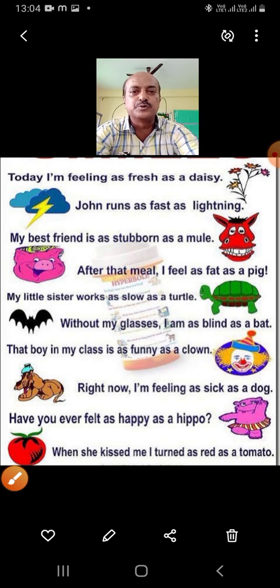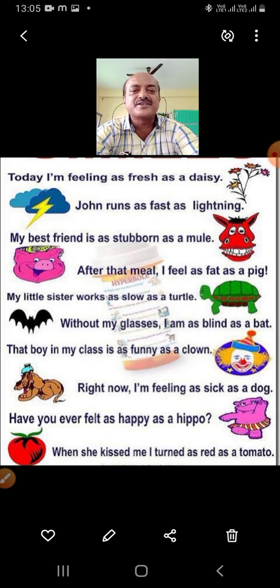Now see the example. Today I am feeling as fresh as a daisy. A daisy is a flower that is always very fresh, with a nice perfume. Early in the morning, when you have your bath and brush your teeth, you feel very fresh. So you say, I am fresh as a daisy.